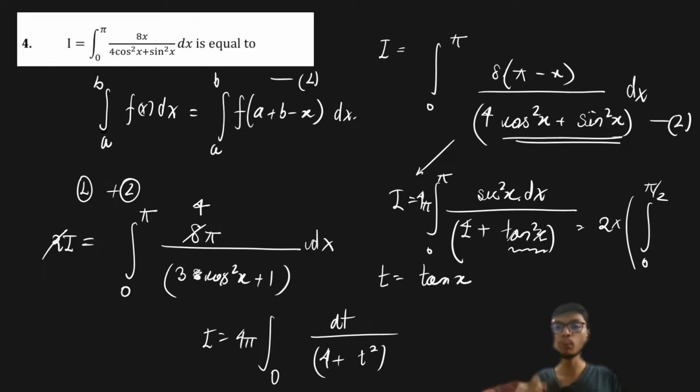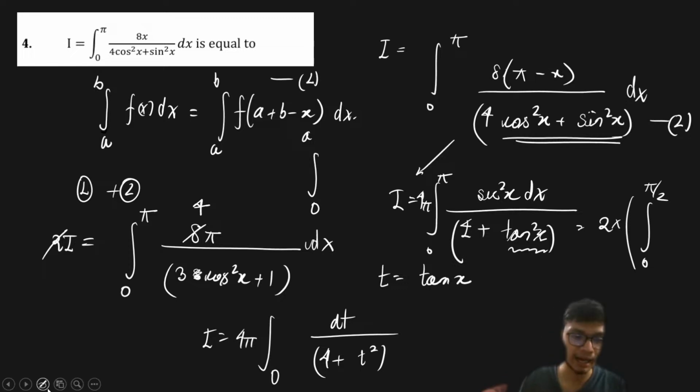For example, if you're going from 0 to a, then f of 2a minus x is basically the same as that of f of x.